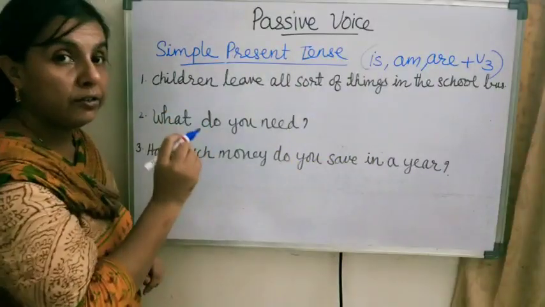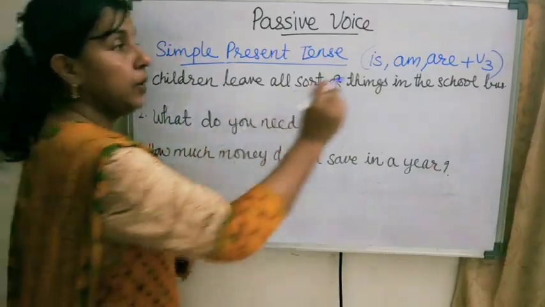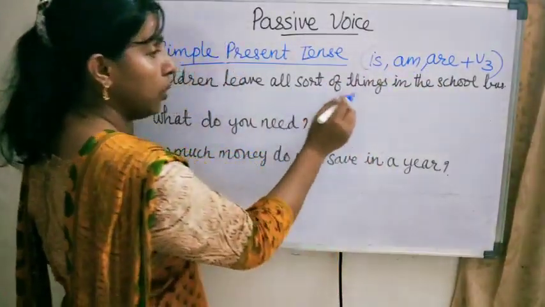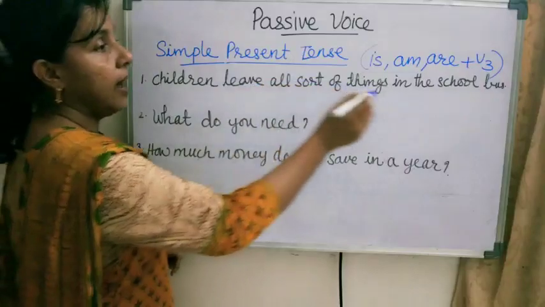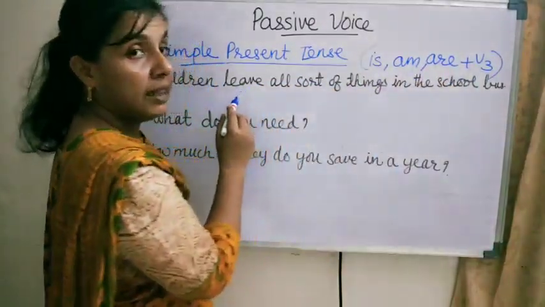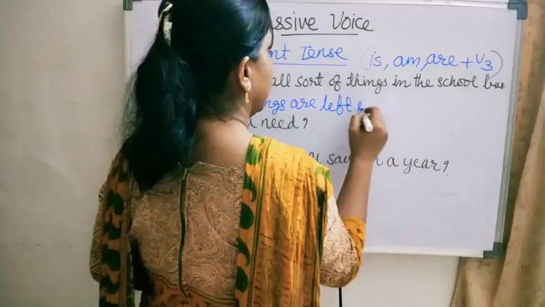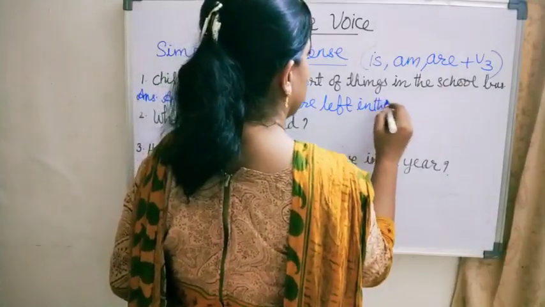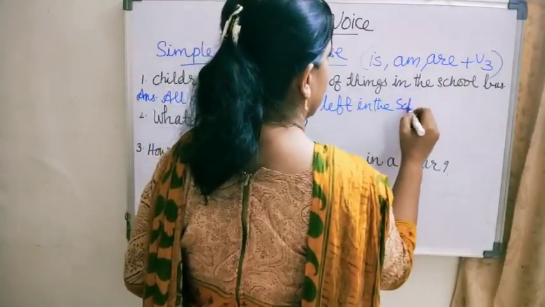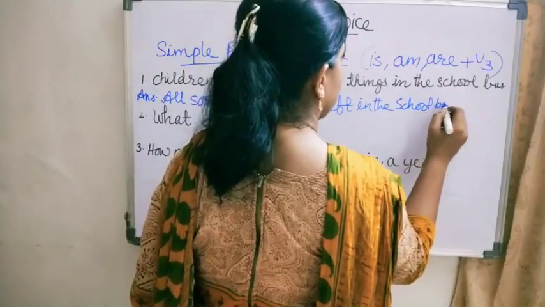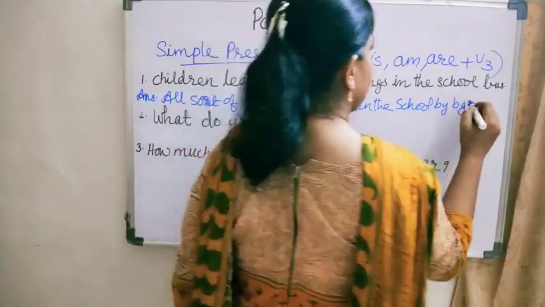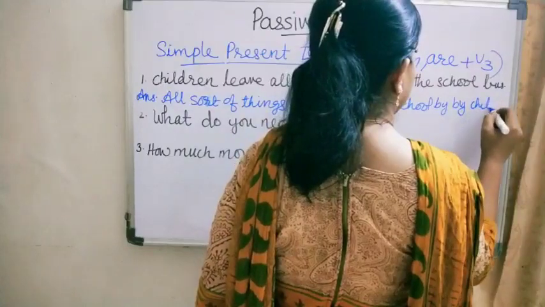All sorts of things is plural, so we will take are here. All sorts of things are left in the school bus by children.